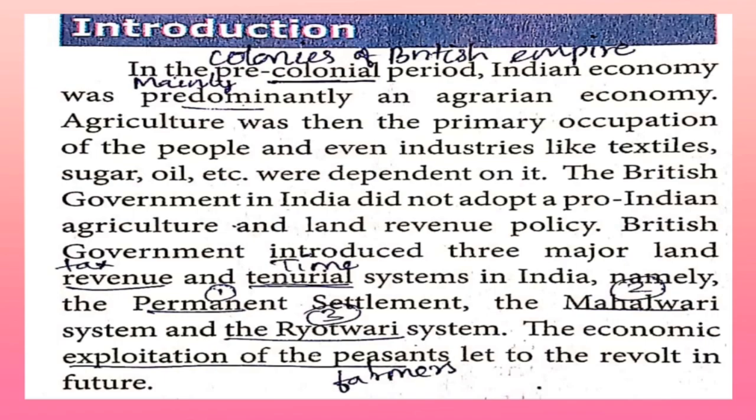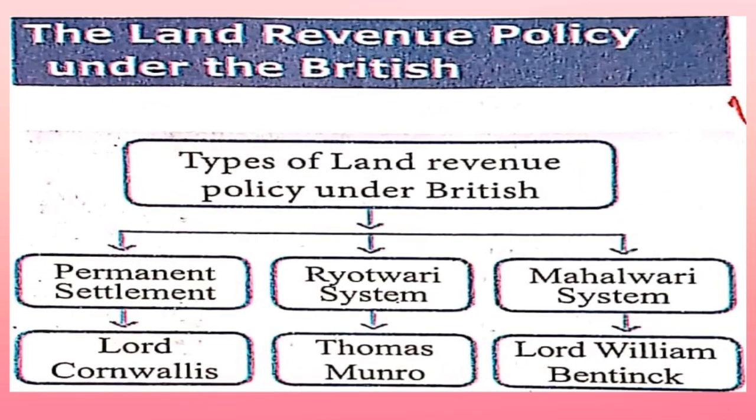Number 1, permanent settlement. Number 2, Mahalwari settlement. And number 3, Rayatwari system. The economic exploitation of the peasant led to the revolt in future. So because of these three land revenue settlements, our farmers were exploited by the British and thus it finally led to the revolt in future.